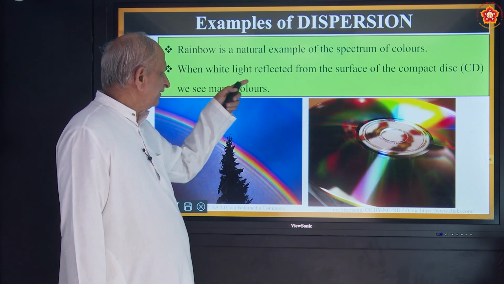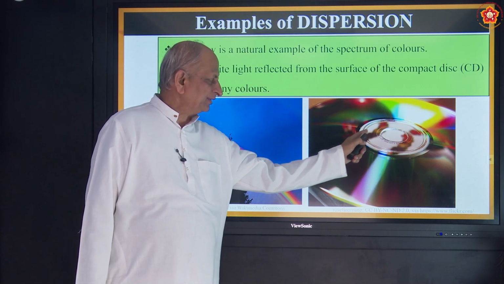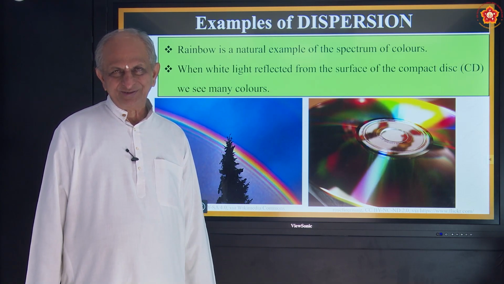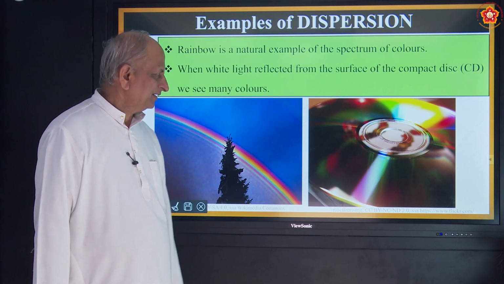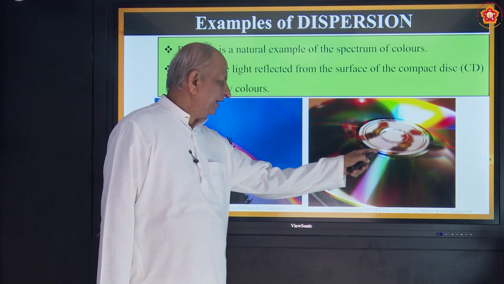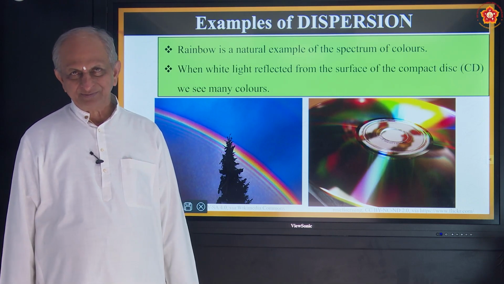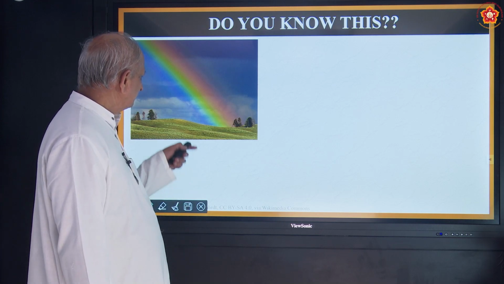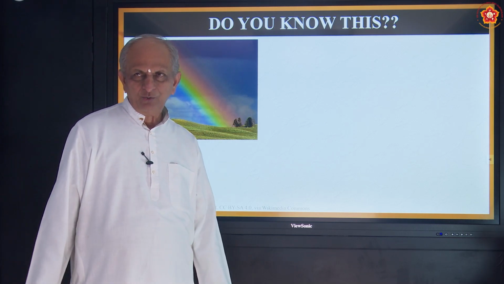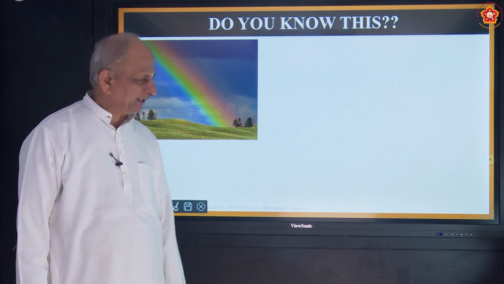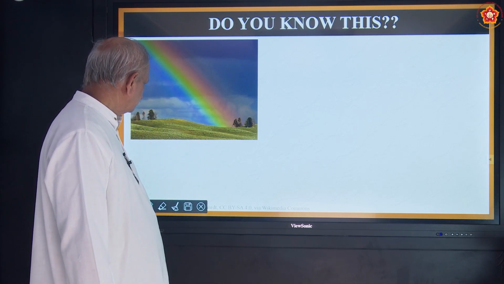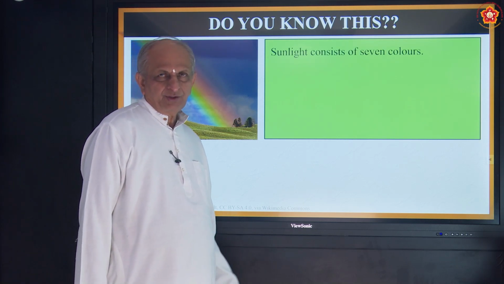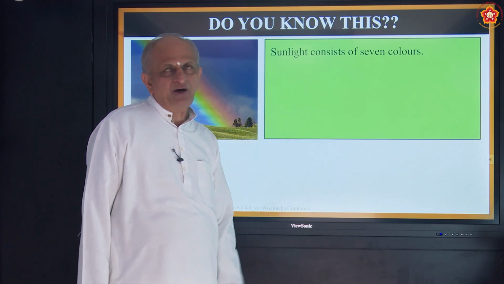So when white light is reflected from the surface of a compact disc, this is what is called a compact disc or CD. Nowadays it has reduced, you find very few CDs. But in a CD, if you see, a spectrum of light can be seen, because the surface is plane, it reflects the colors. So sometimes we see 2 rainbows also. One will be thick and clear, second is thin but vague. So this is a very interesting phenomenon. So what does it show? It shows that sunlight consists of 7 colors.